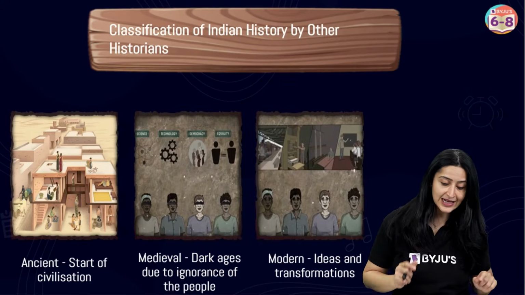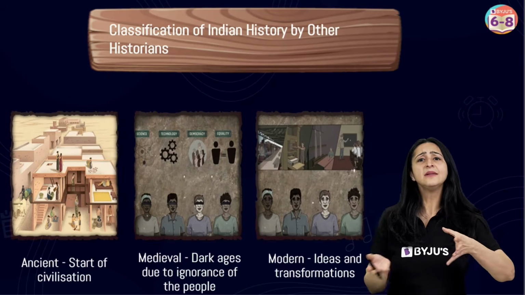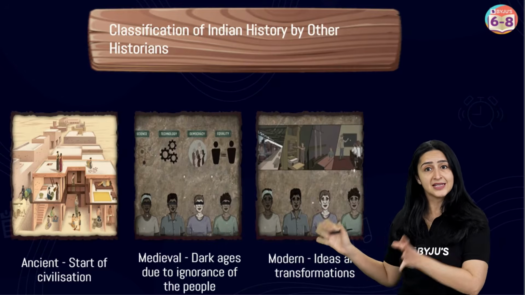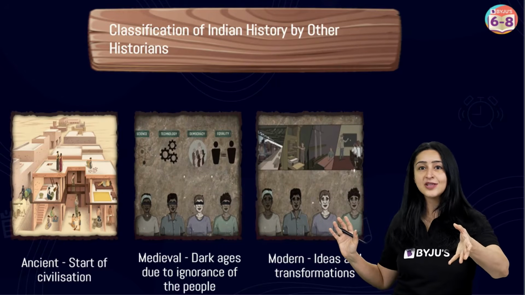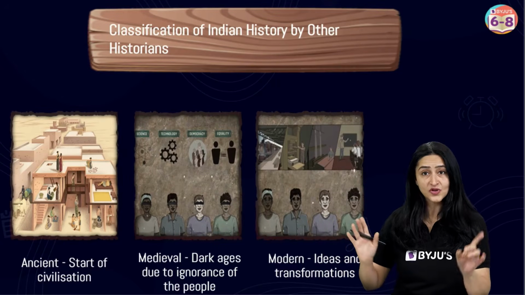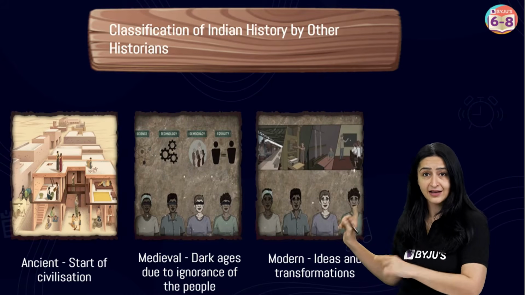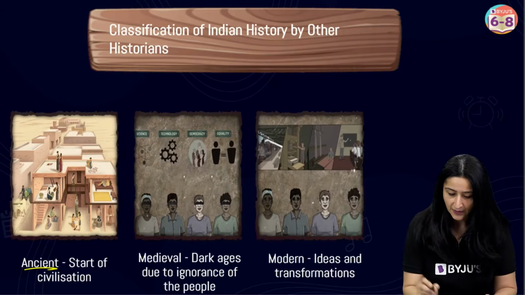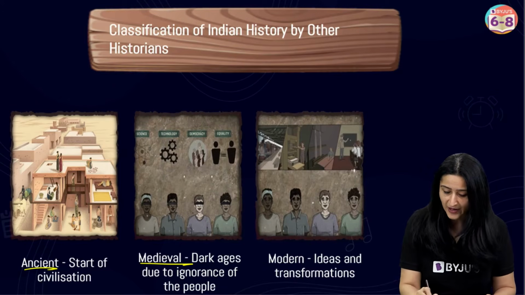So, keeping this need in mind, after Mill, we had a few historians that divided Indian history into 3 periods again. But unlike Mill's division, this was not based on religion. So, they classified Indian history into the ancient period, then we had the medieval period, and then we had the modern period.